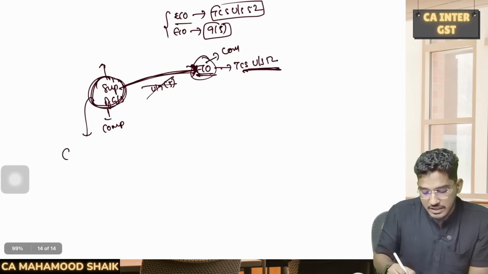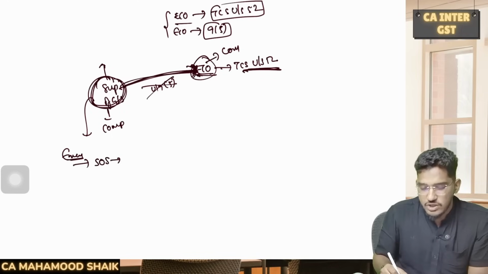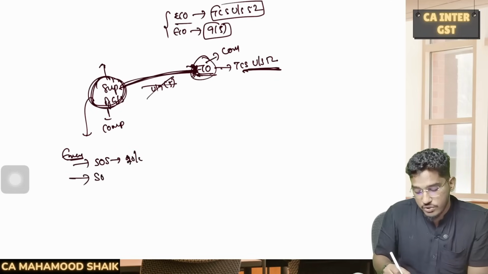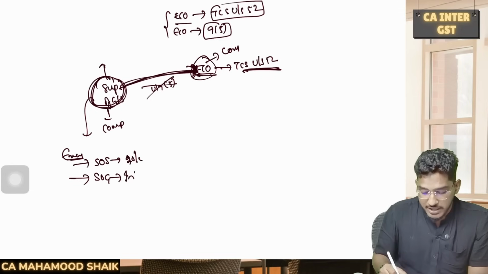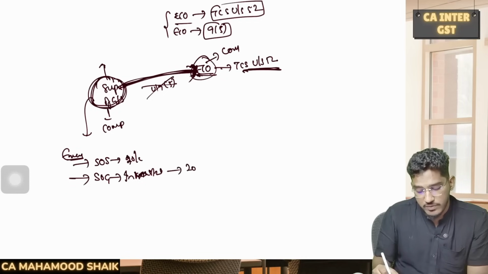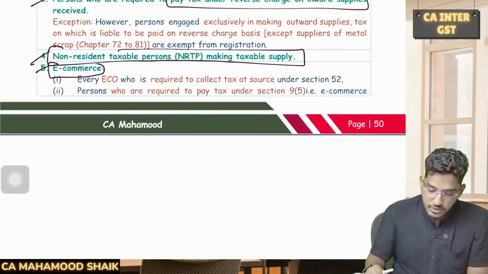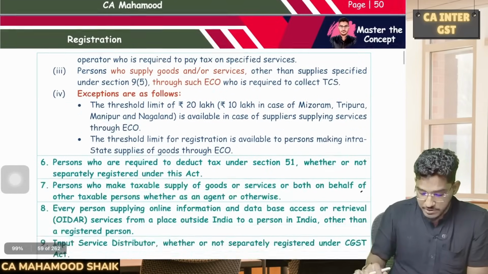Initially they told it, but later they have given relaxation. What relaxation they have given is, if you are a supplier making supply of services through the e-commerce operator, then you are not liable for compulsory registration. You can enjoy a threshold limit up to 20 lakh rupees or 10 lakh rupees. And later they have also given relaxation if you are a person making supply of goods and you are making only intrastate supplies through the e-commerce operator, not interstate. Then you are also not required to undergo compulsory registration up to a threshold limit of 20 or 10 lakh rupees. So like this, the e-commerce operator and related exceptions we have seen.